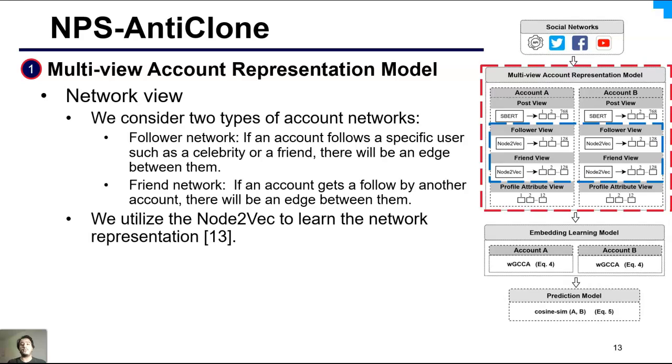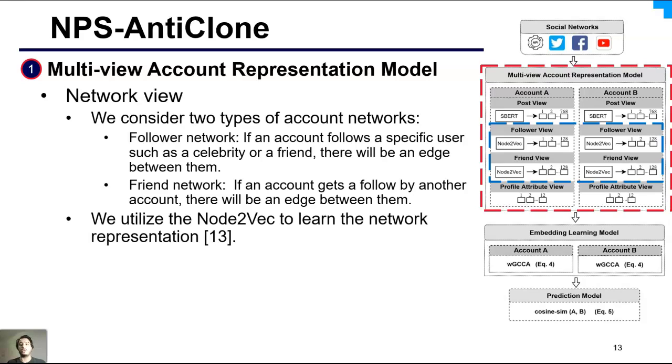Second, the network view. We consider two types of account networks, follower and friend network. In the follower network, if an account follows a specific user, such as a celebrity or a friend, there will be an edge between them. In the friend network, if an account gets a follow by another account, there will be an edge between them.